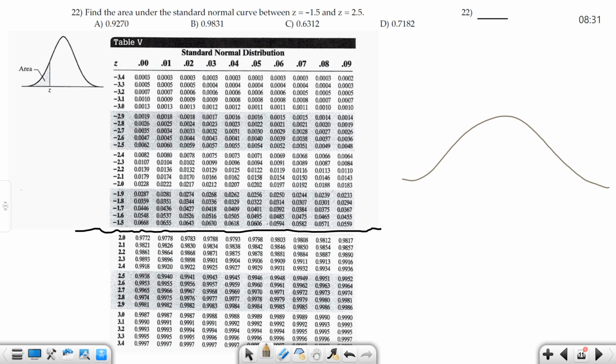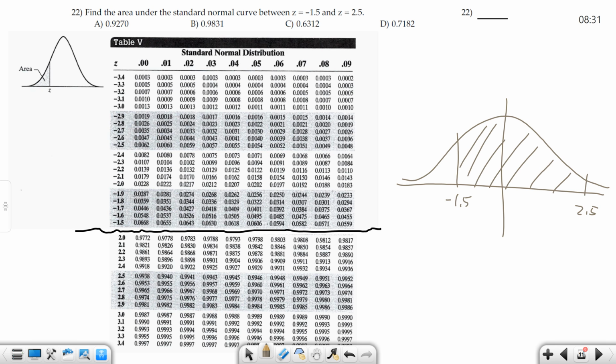So when I draw my picture, here's the mean, right? Negative 1.5 is probably right here, and 2.5 is probably way out here. So I want to find all of this area in here, right? So if you recall, when I look it up on our table and our book, remember, different books can be different.